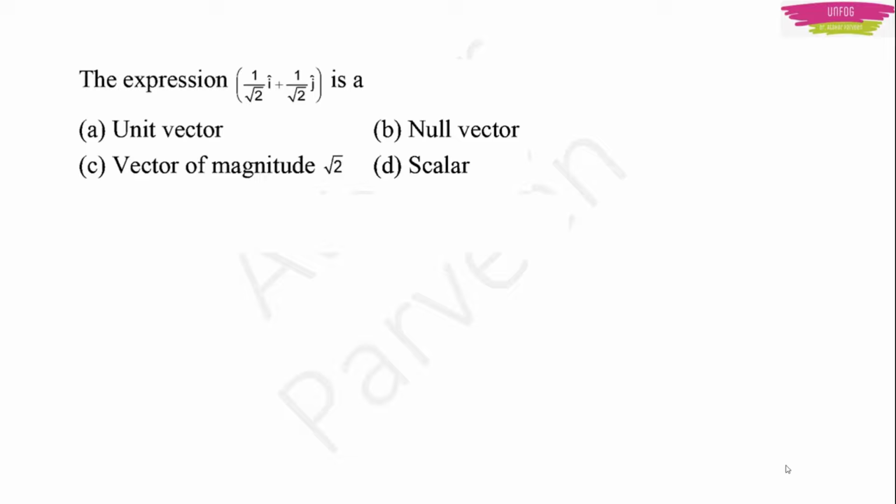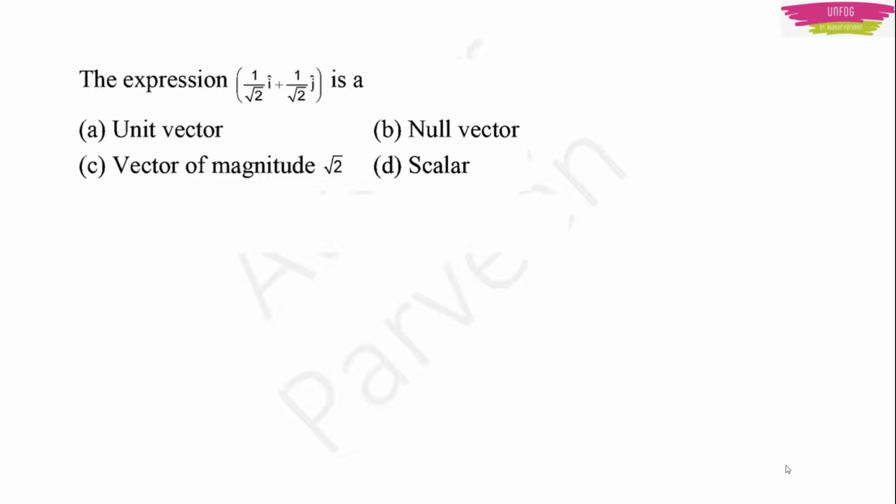Now we have an example based on the unit vector. The question is that the expression 1 upon square root of 2 i cap plus 1 upon square root of 2 j cap is a. You have to say whether it is a unit vector, null vector or a vector of magnitude square root of 2 or a scalar. Now for this, what do you do?